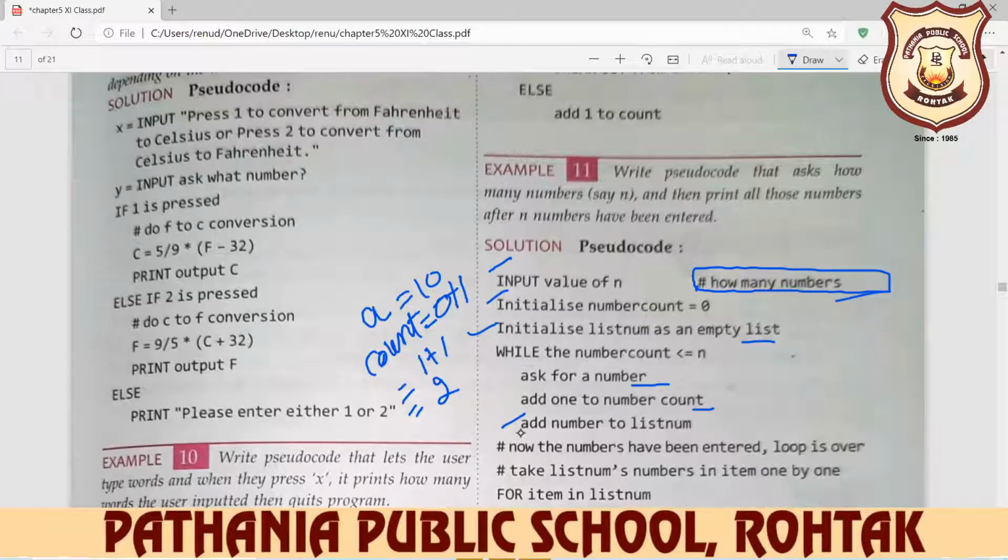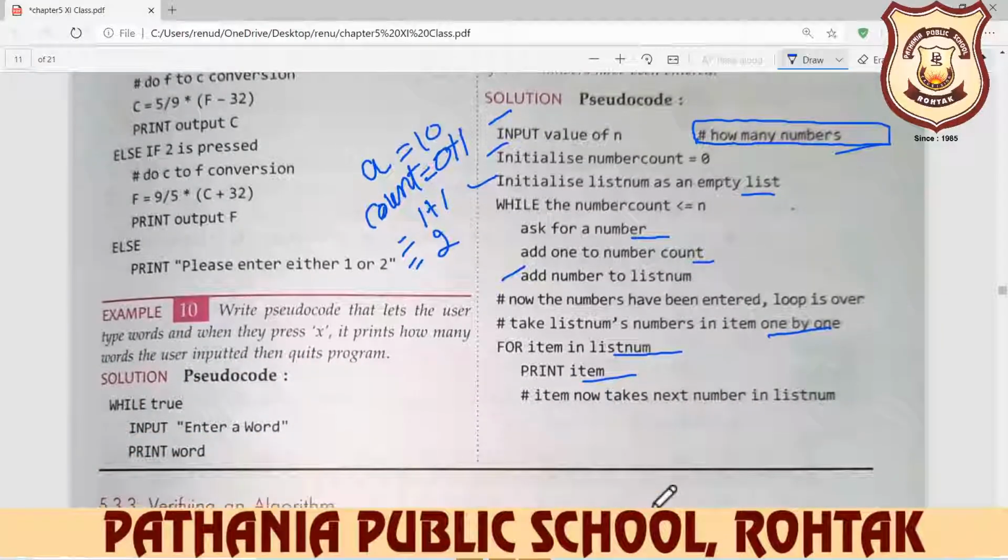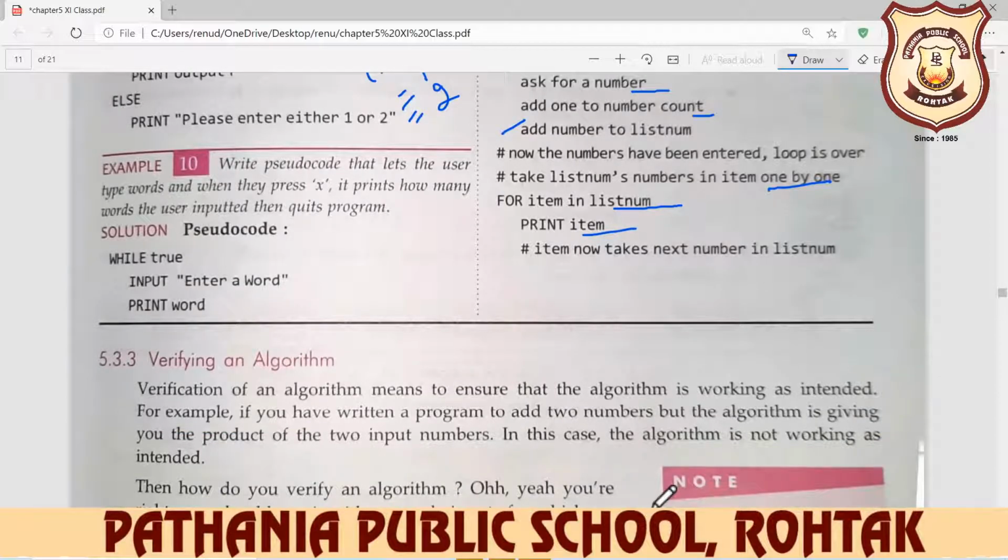Take the list of numbers, the items one by one. For item in list num, print item. These items, list num, these all are variable names, beta. After that, item now takes the next number in list num.